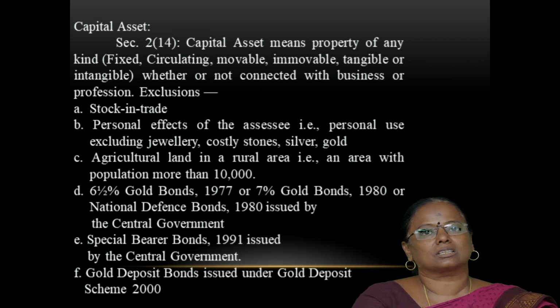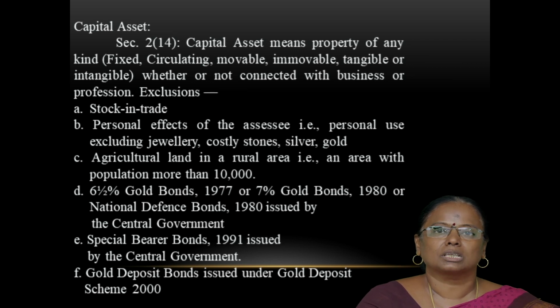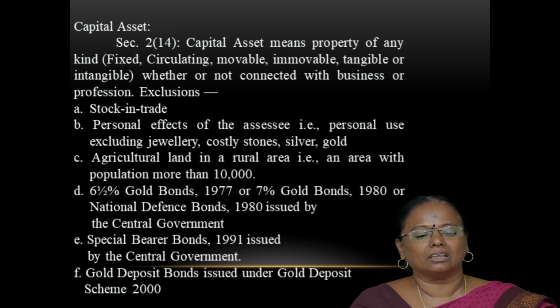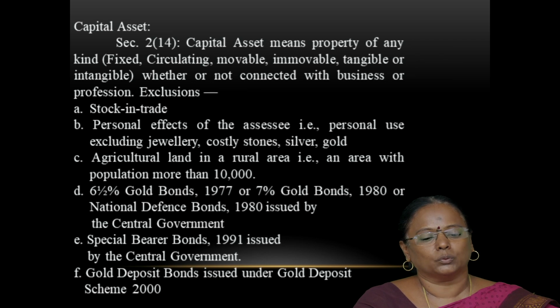Number 2, personal effects of the assessee, that means personal use, excluding jewelry, costly stones, silver and gold. Number 3, agricultural land in a rural area, that is an area with a population of not more than 10,000.